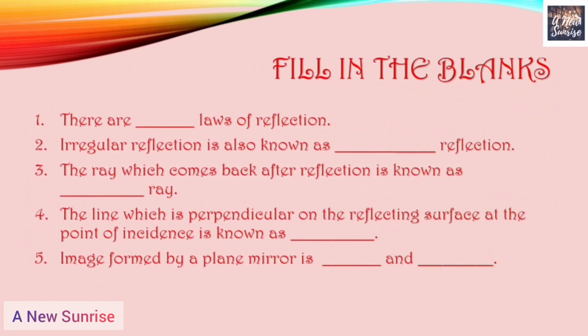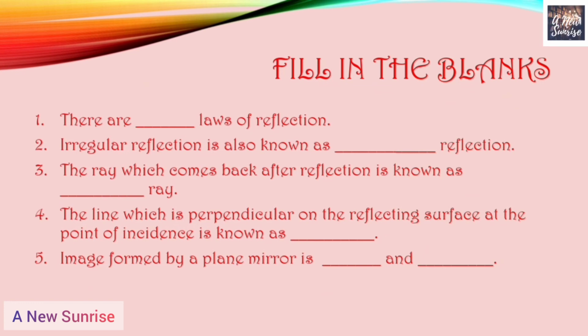Now, our next revision question is fill in the blanks. There are dash laws of reflection, meaning how many laws of reflection? There are two laws of reflection. The first law is that the incident ray, the reflected ray, and the normal lie on the same plane, and the second law is that the angle of incidence is always equal to the angle of reflection. So there are two laws of reflection.